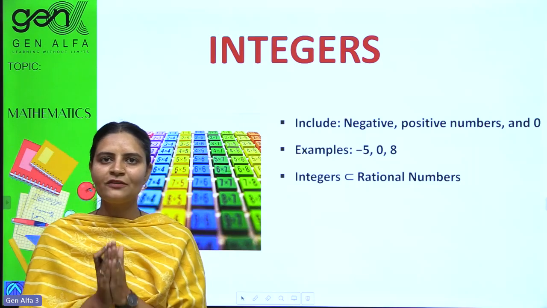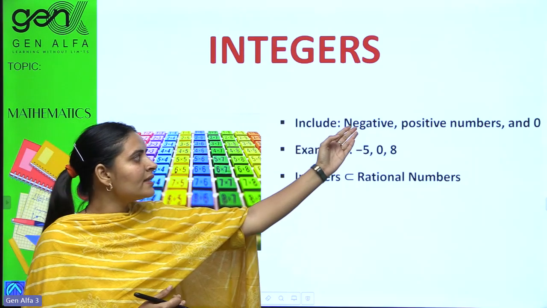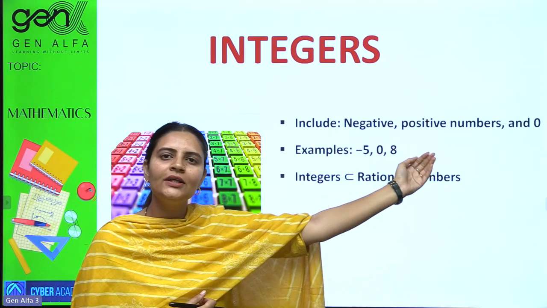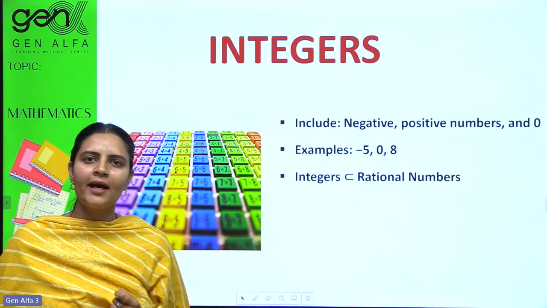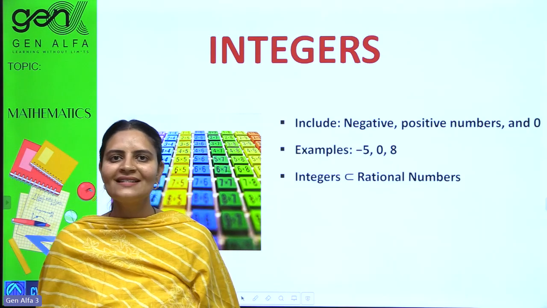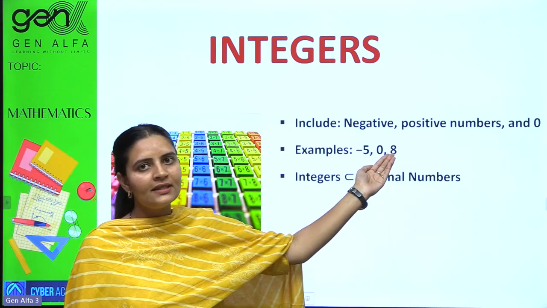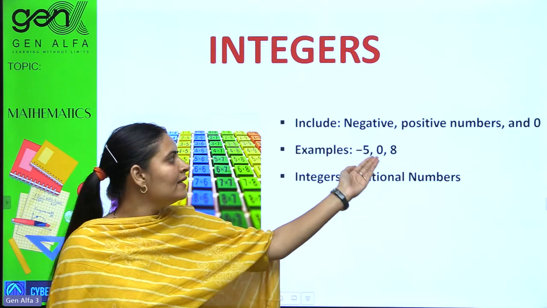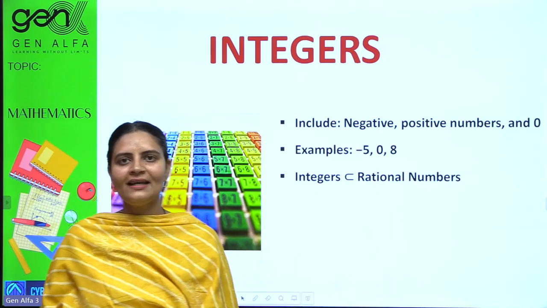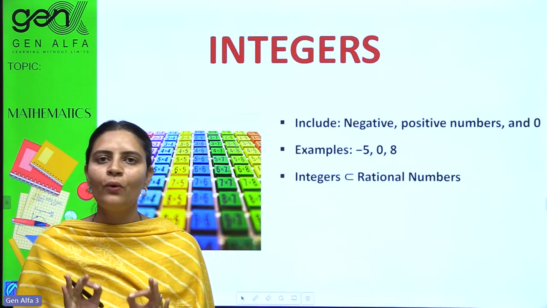Yes, in our recipe, the first ingredient is our integers. It includes negative numbers, positive numbers, and zero. So what did you understand by integers? Adding negative numbers to whole numbers? Yes. So examples are here, -5. Yes, it does include negative numbers too. Zero is included. Positive numbers are included. So integers are nothing but the negatives of whole numbers.